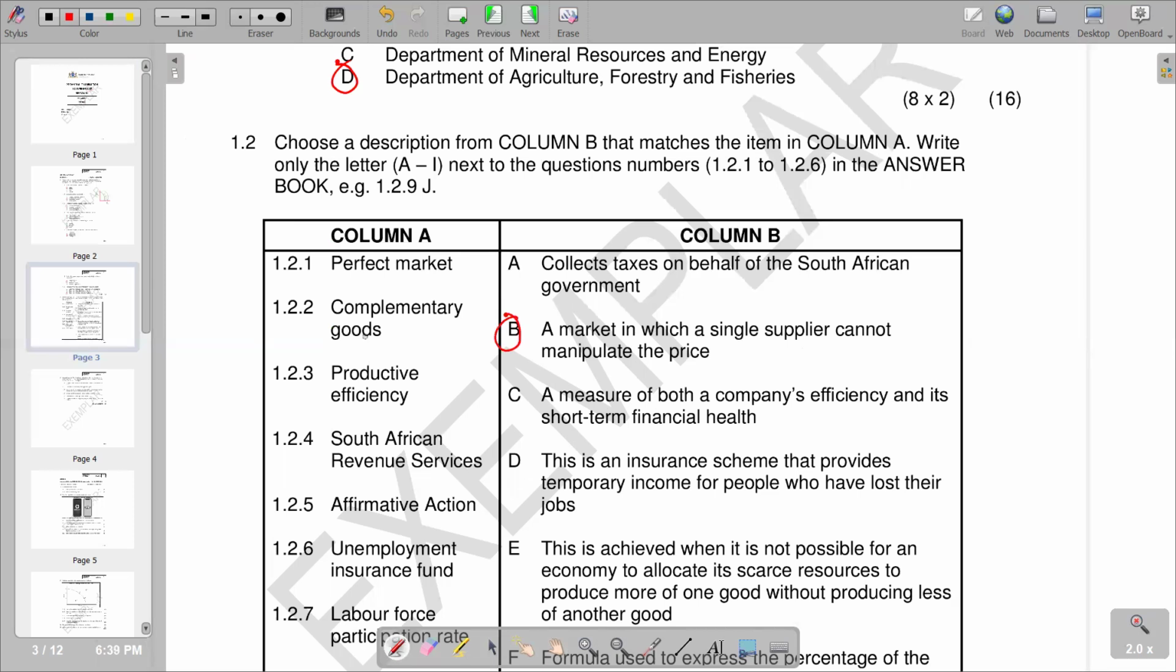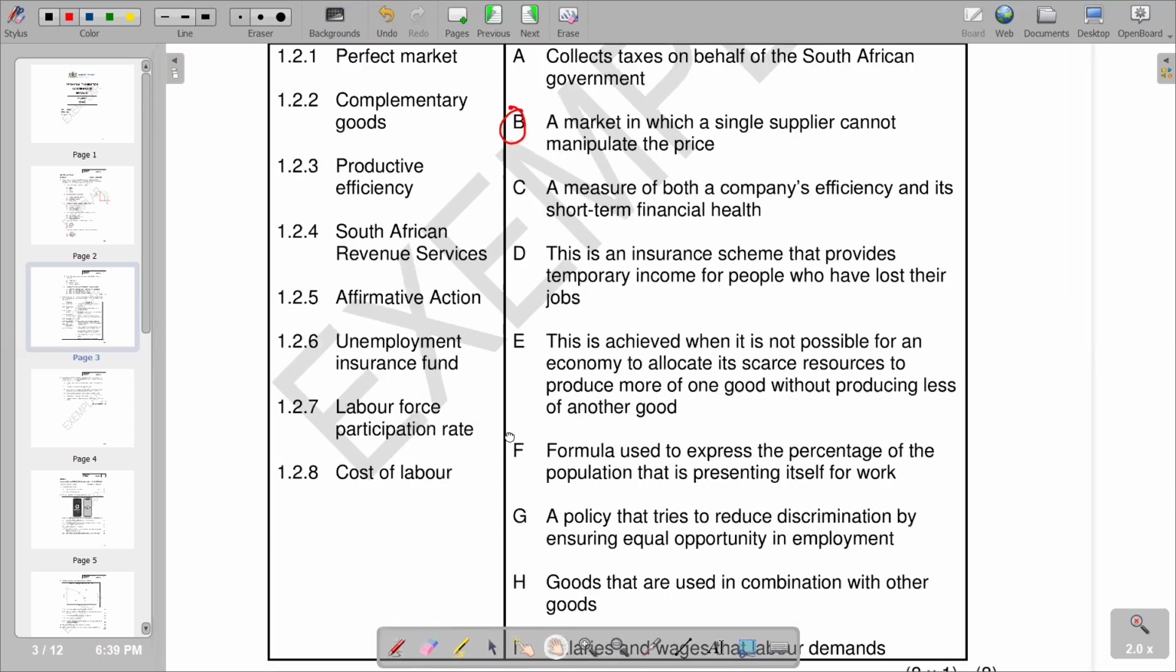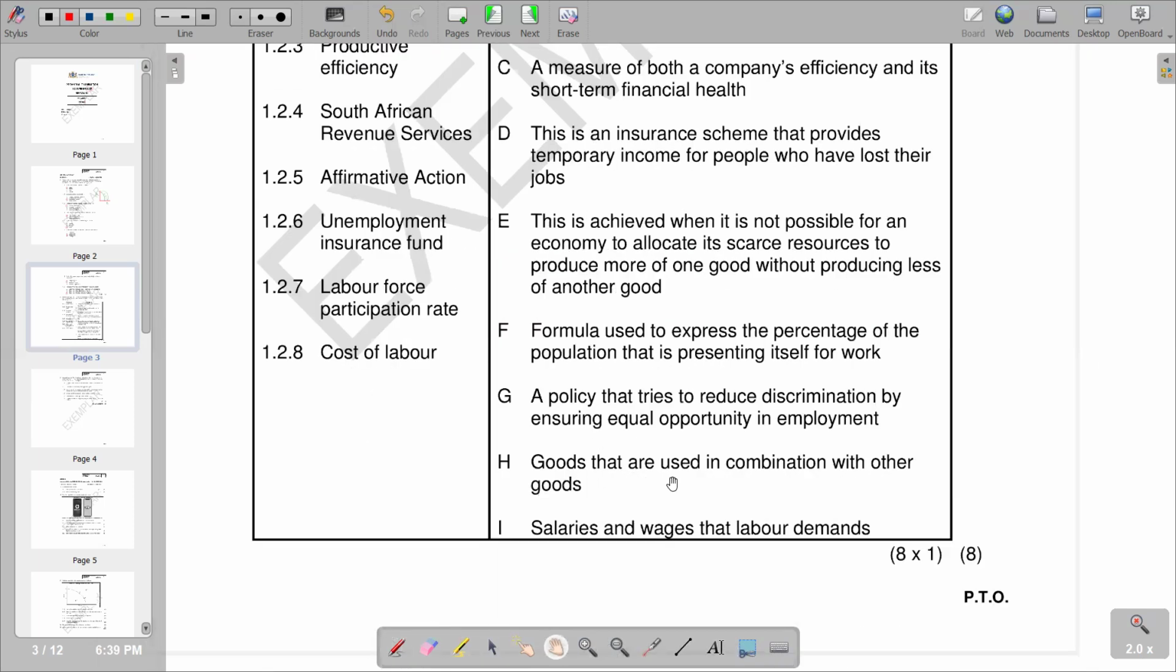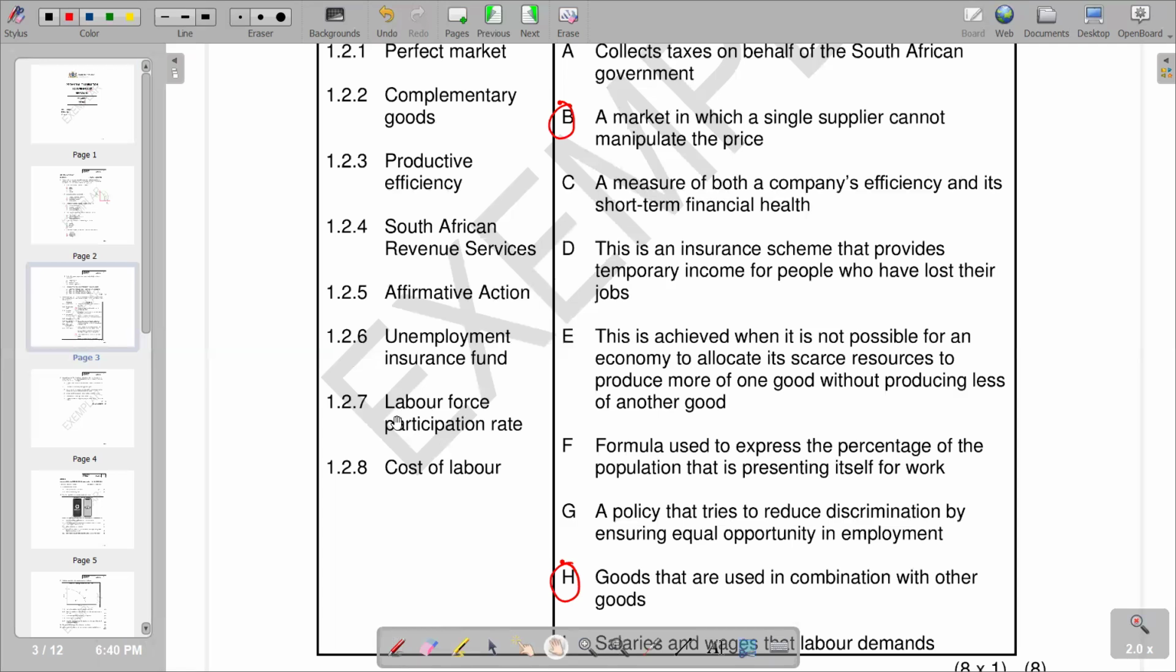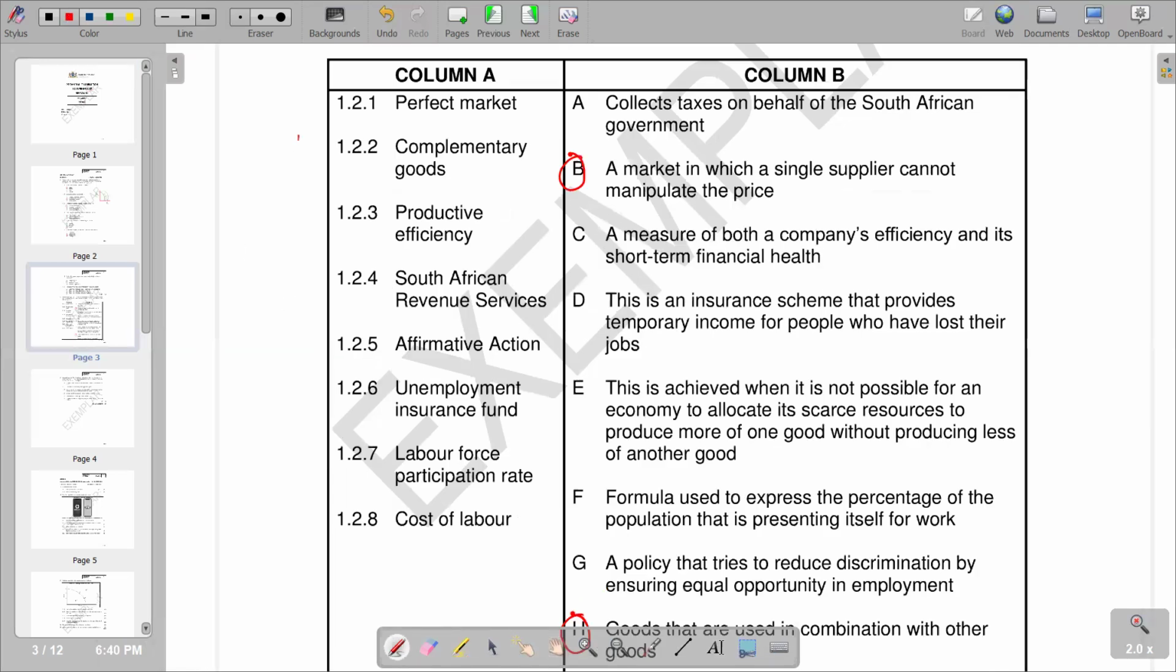Then I will go to 1.2.2, complementary goods. Remember, complementary goods, we say these are goods that are used at the same time. Good A cannot function without good B. So this is what we have in complementary goods. So 1.2.2, let's try to see according to the responses that we have. Let's go to H, we say goods that are used in combination with other goods, which is exactly as we are trying to say that they are used at the same time. So we have got H there, which is representing our 1.2.2. So we are saying 1.2.2, we've got H, and then 1.2.1, we indicated our P.